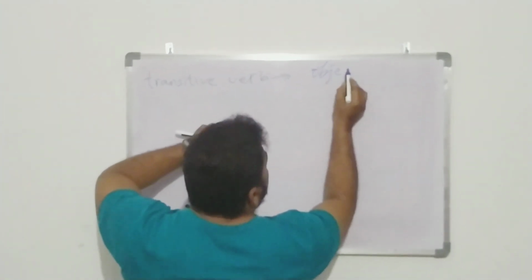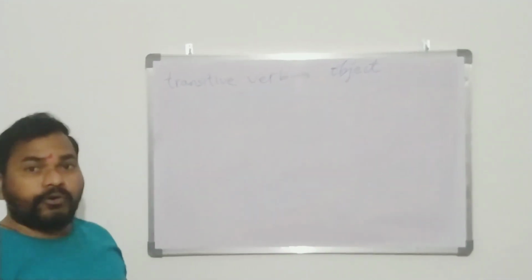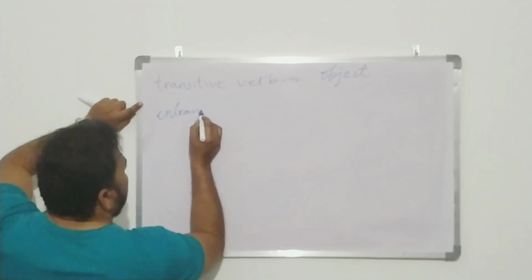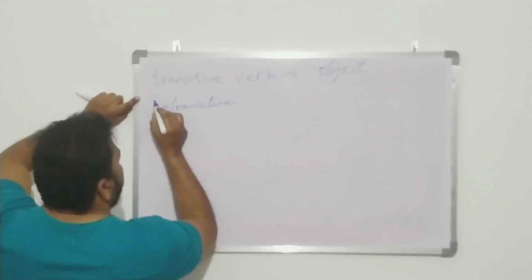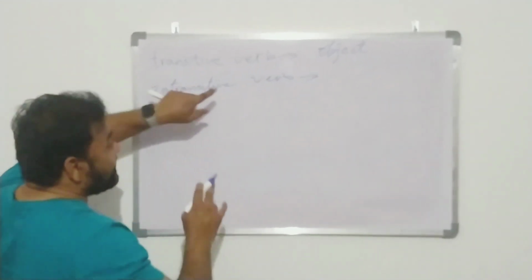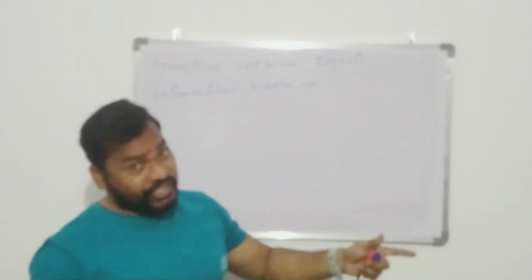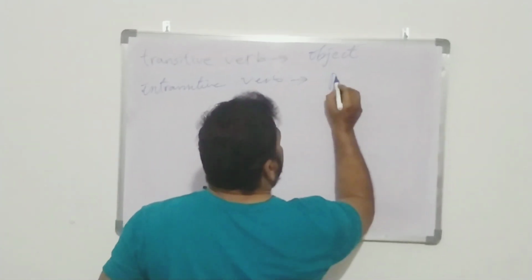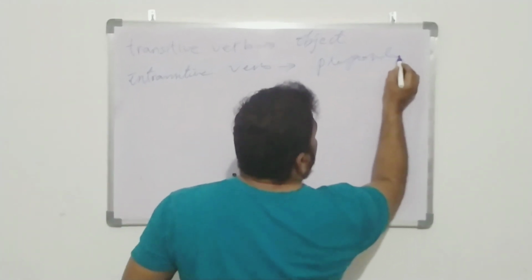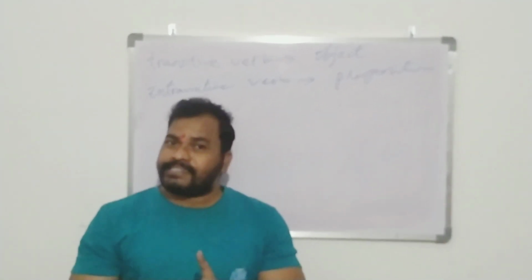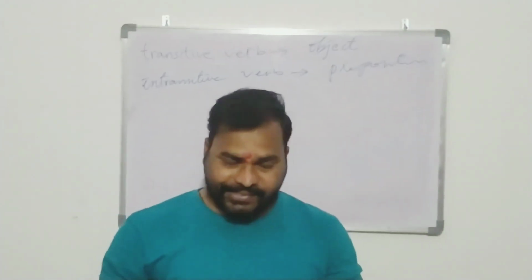There will be an object in a transitive verb, but when it comes to an intransitive verb, this intransitive verb is immediately followed by a preposition like in, on, upon, under, over, likewise. Now here I am going to tell you active voice and passive voice. What is active voice and what is passive voice?